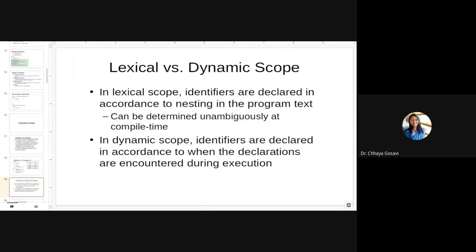Then we have just touched these two lines: lexical scope versus dynamic scope. Lexical scope is identified at compile time, where you know the scope of this declaration, the definition of a particular variable, unambiguously at compile time. When the scope is decided dynamically at runtime, it is called dynamic scope.